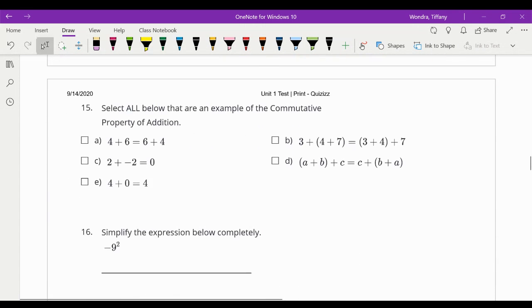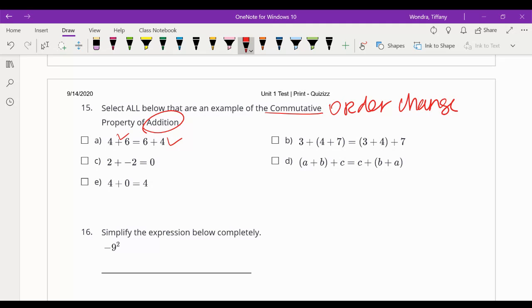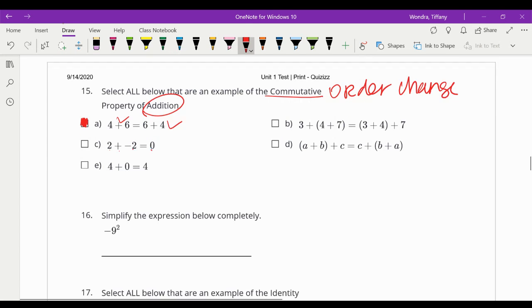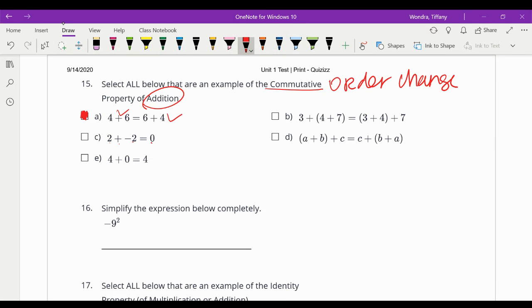Okay, 15. Select all below that are an example of the commutative property. Commutative property means there has to be an order change. And this says the commutative property of addition. So 4 plus 6, 6 plus 4. That's an order change. And that does equal. This 2 plus negative 2 equals 0. No, that's the inverse property of addition. This 4 plus 0 equals 4. No, that's the identity property.